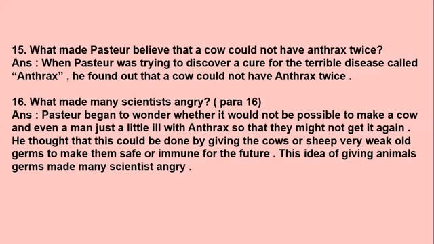Moving to the next question. What made many scientists angry? This particular answer you'll get in para 16. So the answer is, Pasteur began to wonder whether it would not be possible to make a cow and even a man just a little ill with anthrax so that they might not get it again. He thought that this could be done by giving the cows or sheep very weak old germs to make them safe or immune for the future. This idea of giving animals germs made many scientists angry.